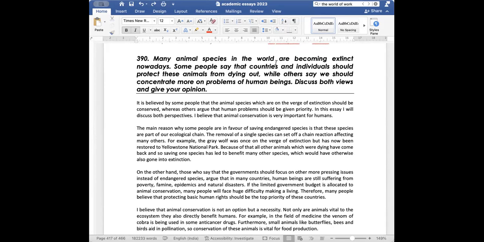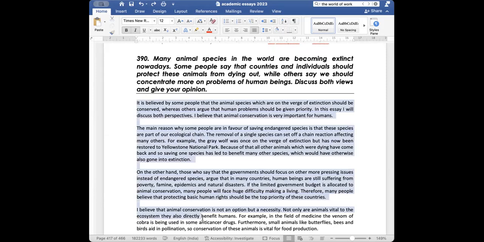Many animal species in the world are becoming extinct nowadays. Some people say that countries and individuals should protect these animals from dying out, while others say we should concentrate more on the problems of human beings. Discuss both views and give your opinion. Now, this is a discuss essay.